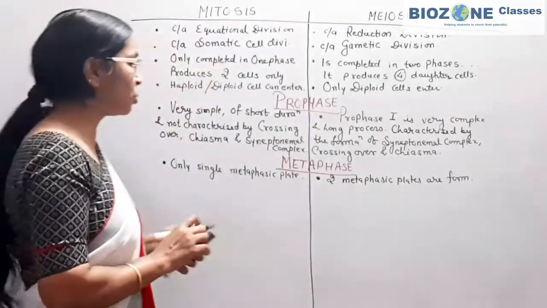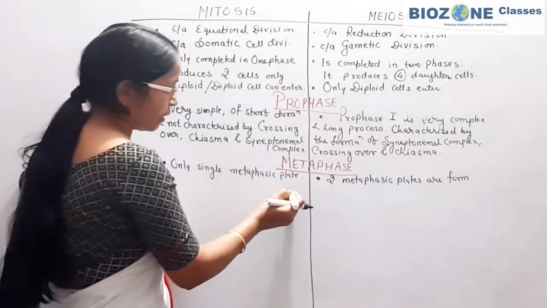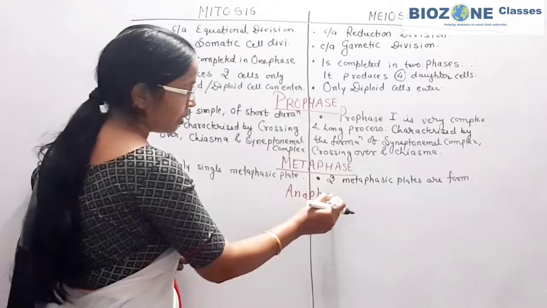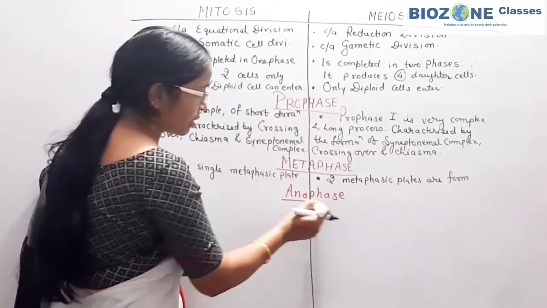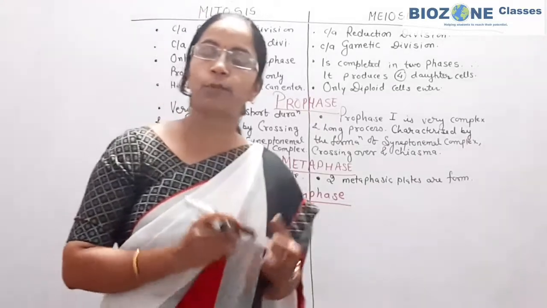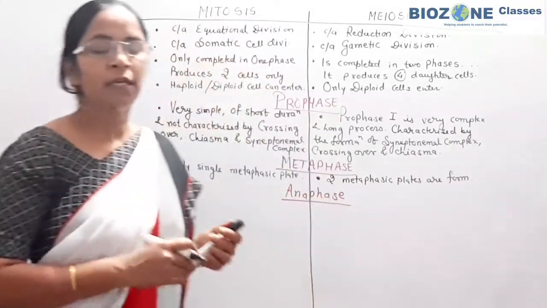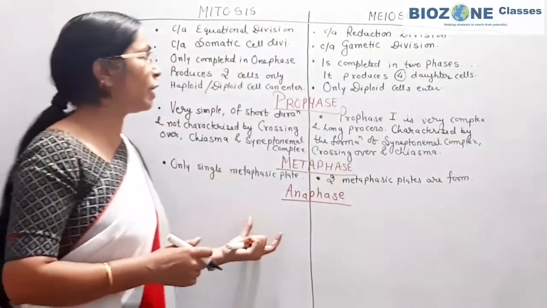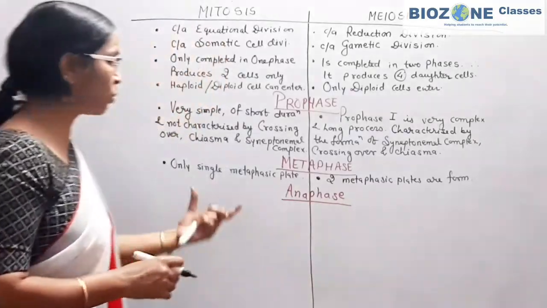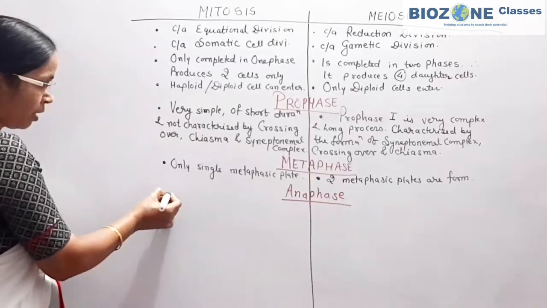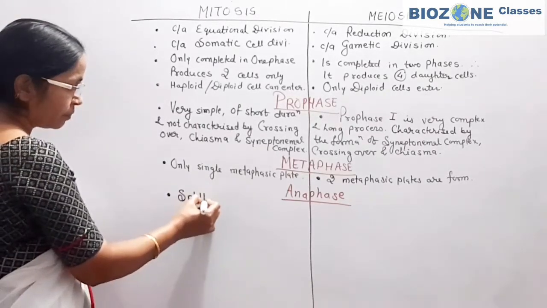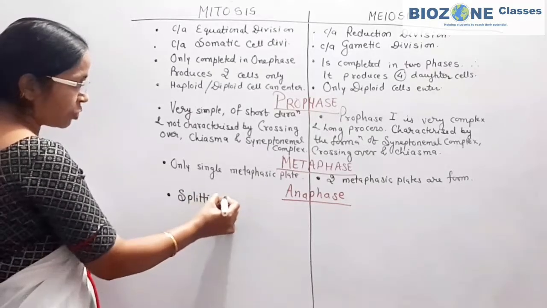Now the third phase, one of the most important for differences, is anaphase. This phase is generally asked in theory exams. The question is generally asked how the prophase and anaphase of mitosis differ from the phases of meiosis. In anaphase of mitosis, splitting of centromere is a characteristic feature.